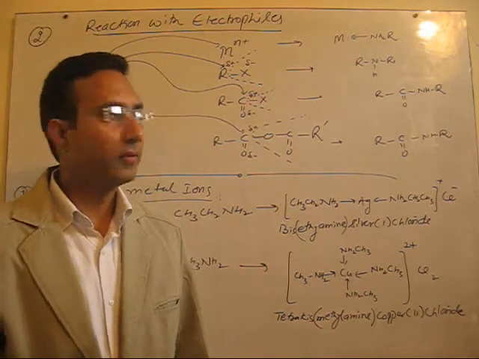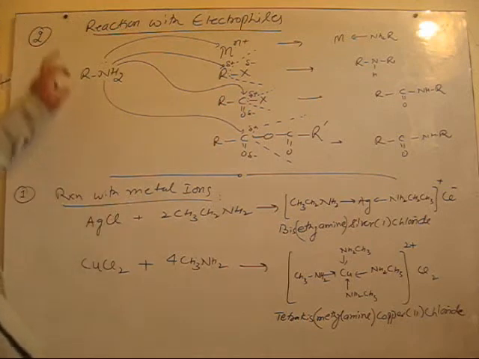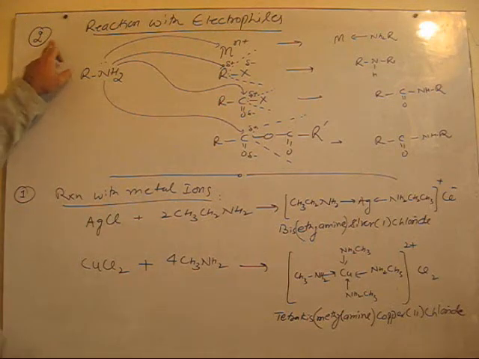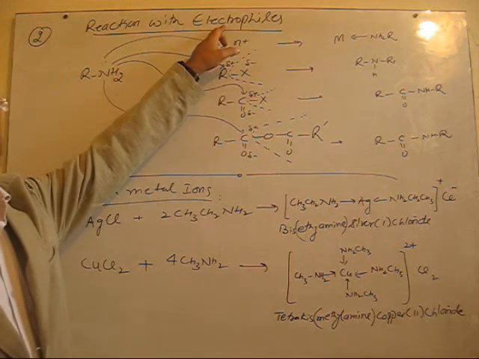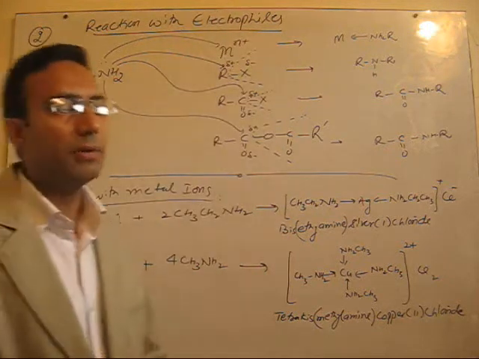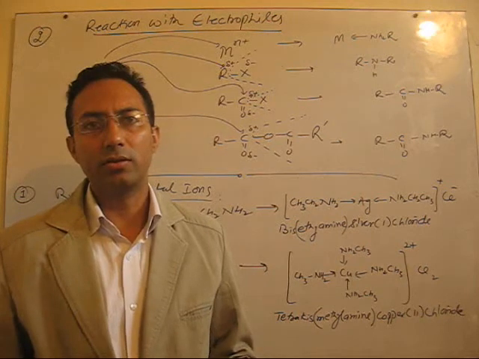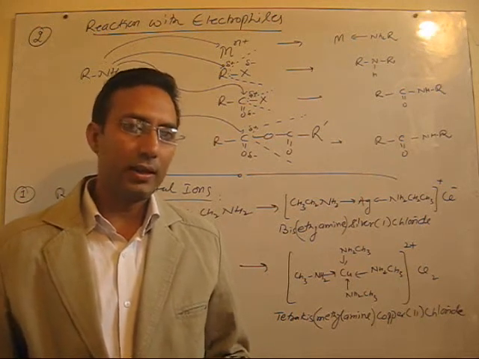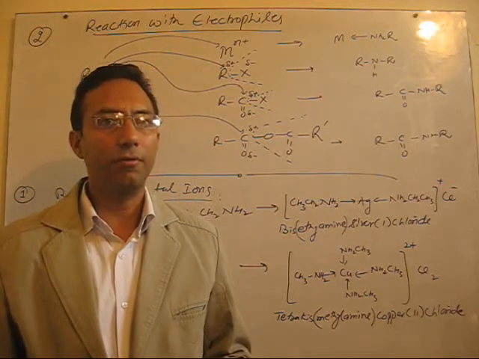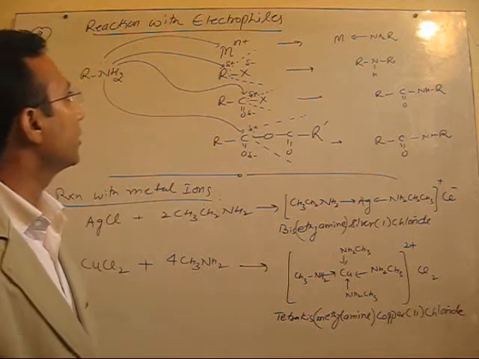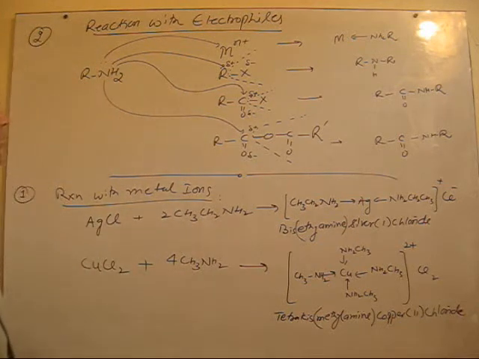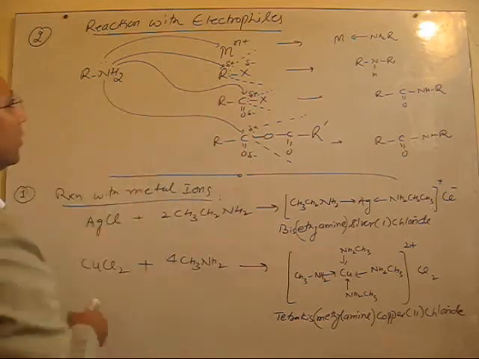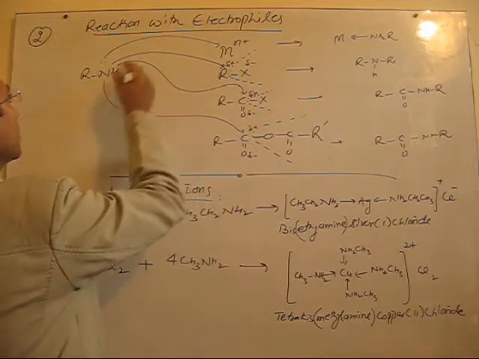Yes, now we will discuss the second type of reaction of amines, the reaction with electrophiles. Due to the availability of a lone pair on nitrogen, all the amines can act as very good nucleophiles, and they can very well react with those species which are electron deficient in nature. For example, I have shown here some of the reactions which we will discuss in this case.